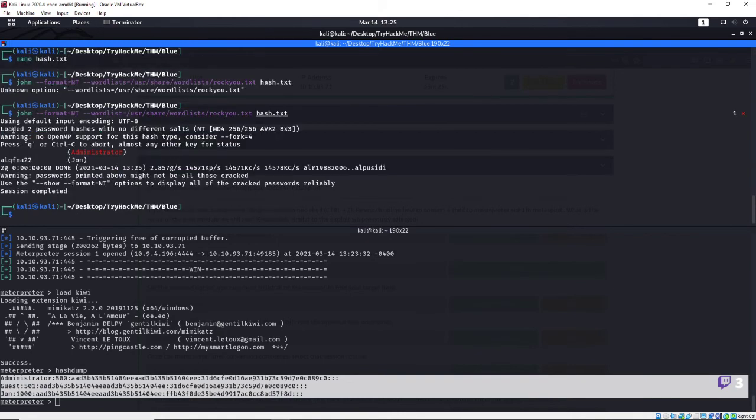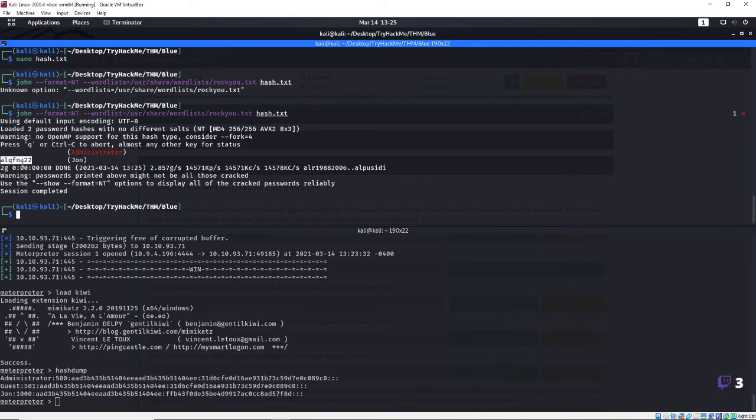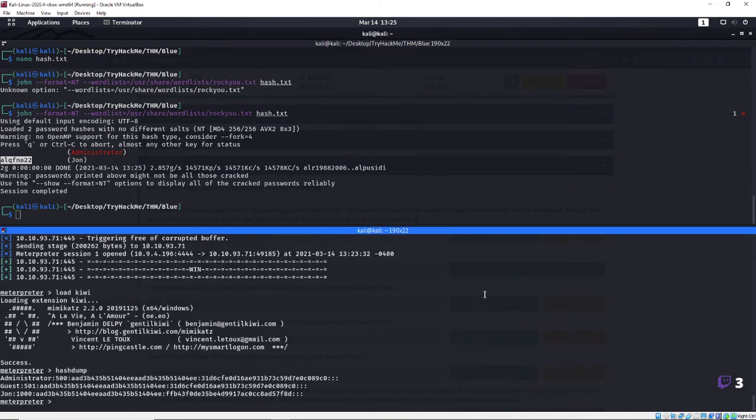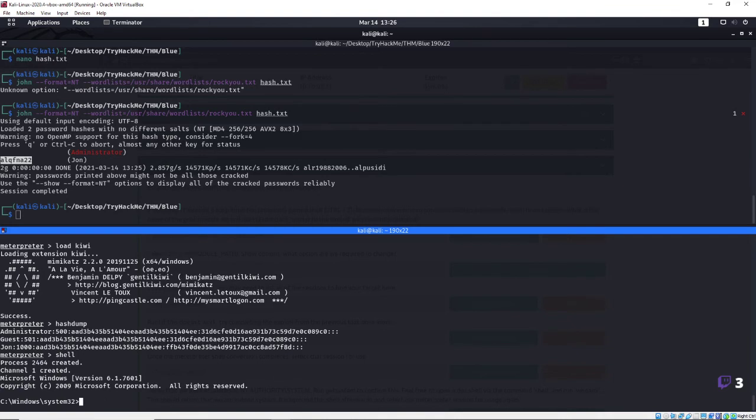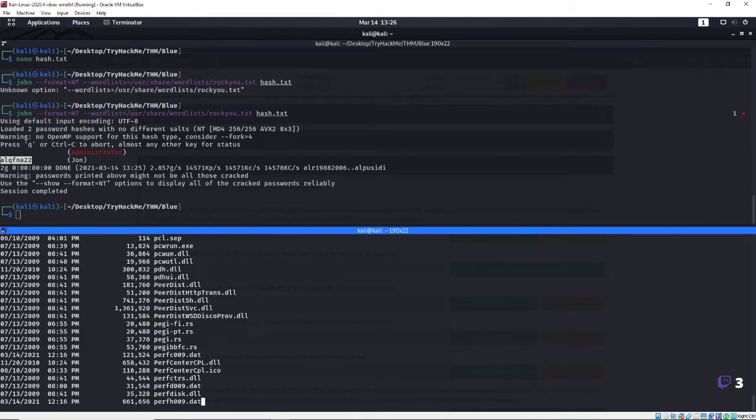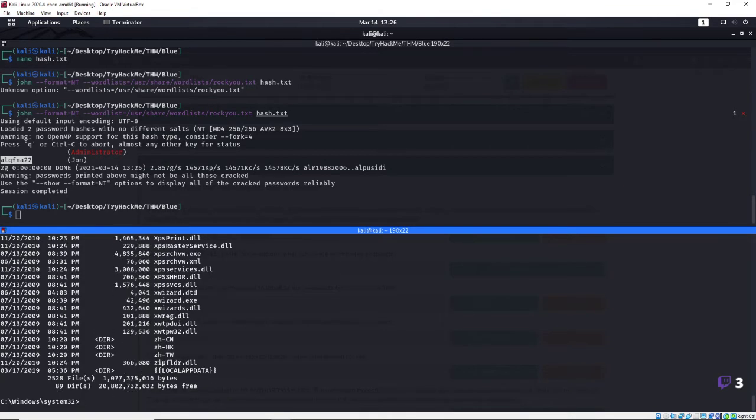And we got John's password, ALQFNA22. So that took a total of about 3 seconds to get that. We already did our hash dump. We can go ahead and move into a shell if we want to. Go ahead and do a shell. And we're in their file system. Okay, that was easy, right?